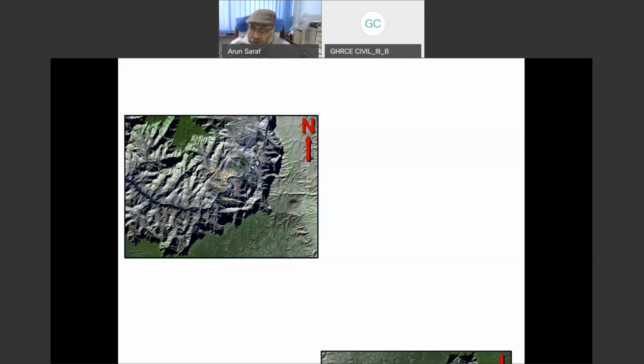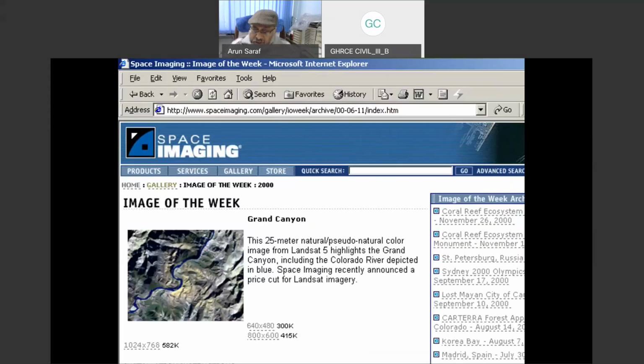So if I go to the site of Space Imaging, a company in the US which has developed its own satellites like Ikonos, when they put this image on their website, they have rotated it by 180 degrees. That is why you are seeing here the river is in the depression, not on the ridge.